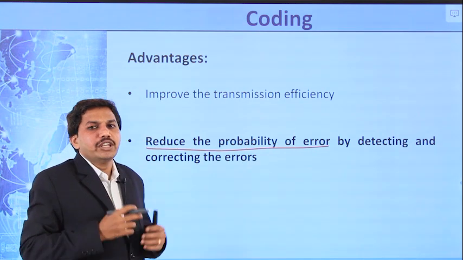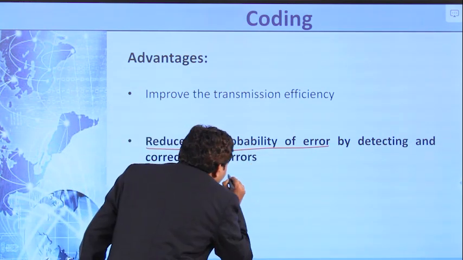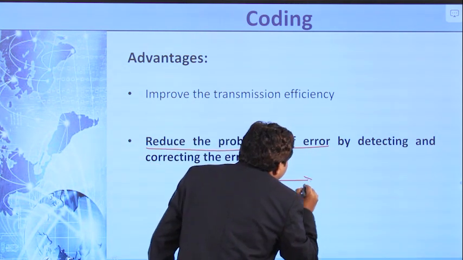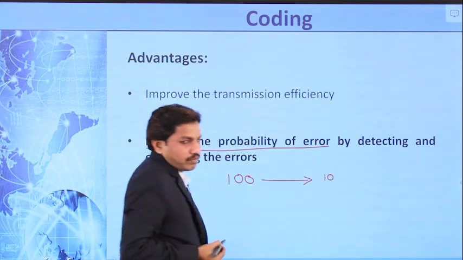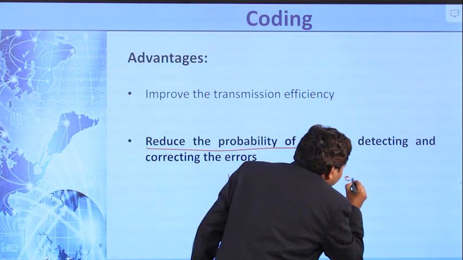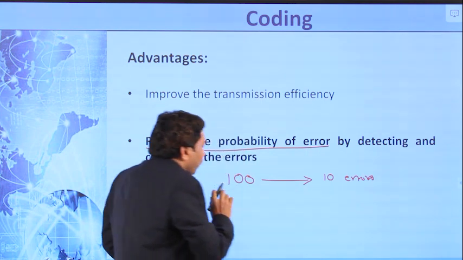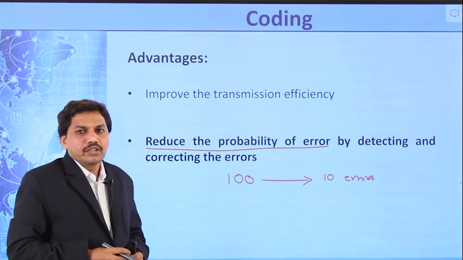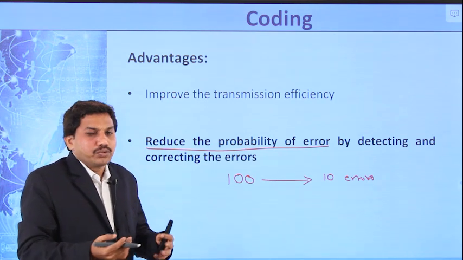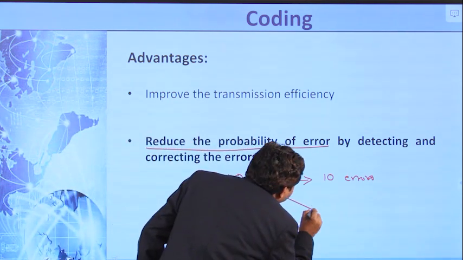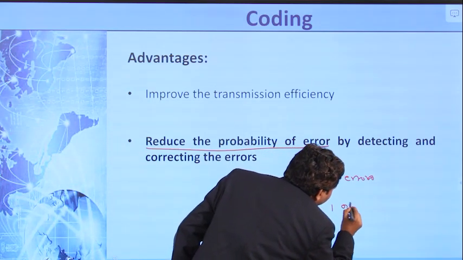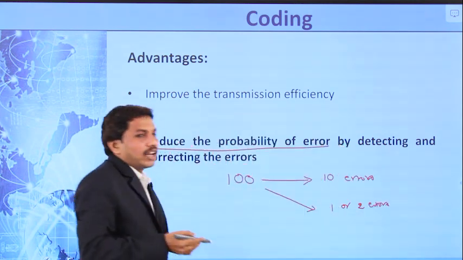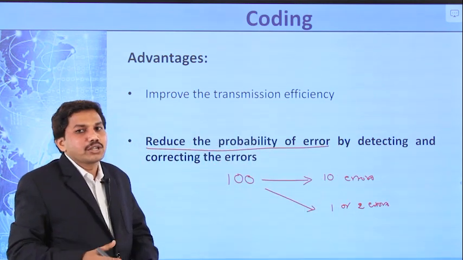Reducing the probability of error means, for example, if 100 bits are transmitted, then at the receiving end we are getting 10 errors. What it means? 90 bits are received correctly at the receiver side. If the codes are used, then by using the codes we can get only 1 or 2 errors. By using these codes, the number of errors is reduced. That is the meaning of the statement.